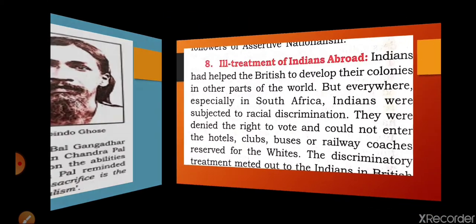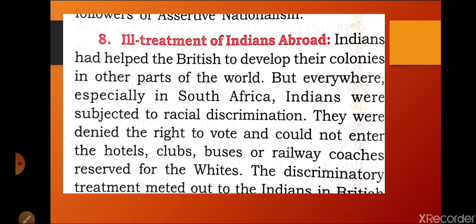So next slide I am going to discuss ill treatment of Indians abroad. Especially in South Africa, Indians were subjected to racial discrimination. Racial discrimination means that white people are superior ones and black ones are inferior ones. So waiting rooms for white people were separate on the railway stations. Waiting rooms for black people were separate. Hotels, clubs, buses, and railway coaches were reserved for white people. And if any black people or Indians were going, then they were thrown out.